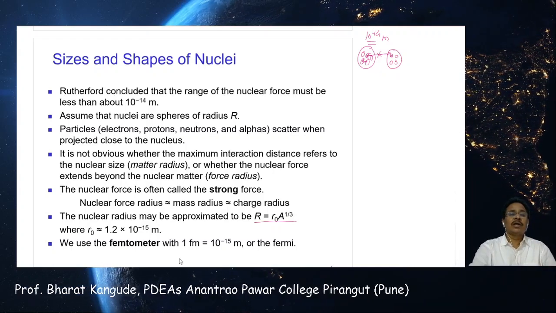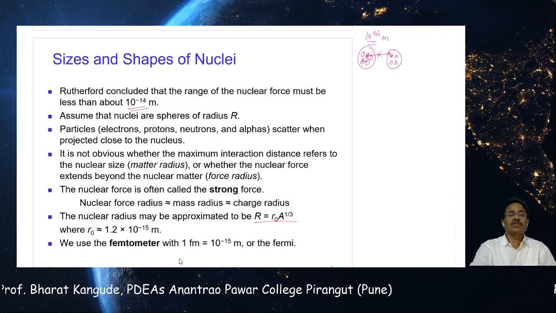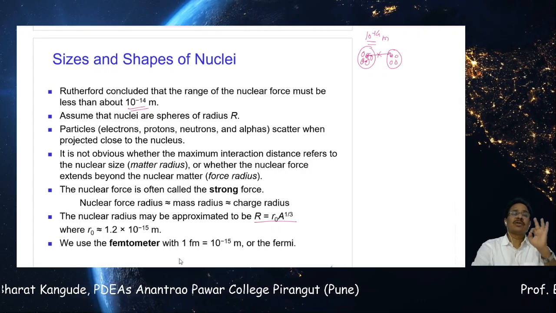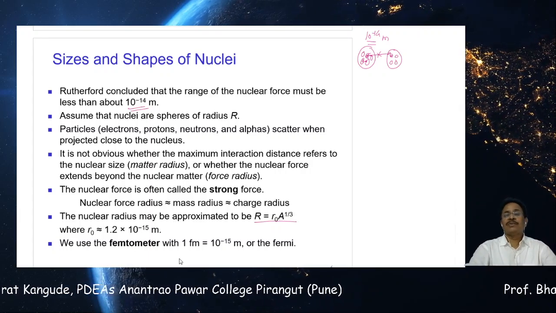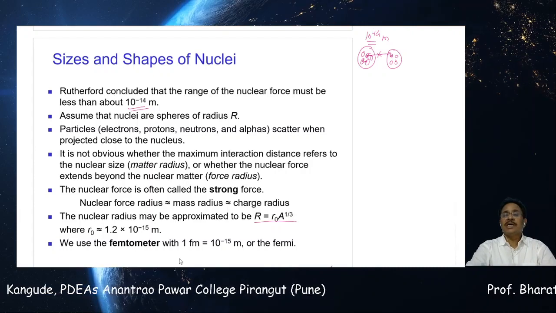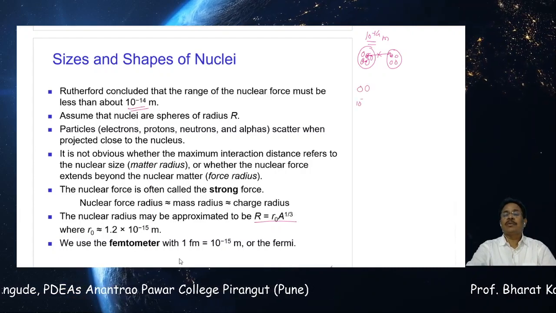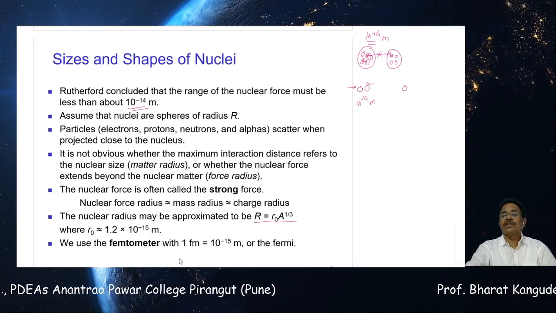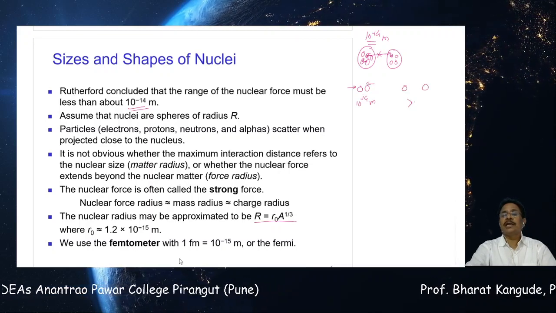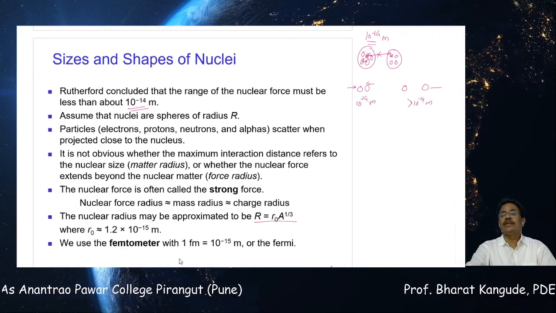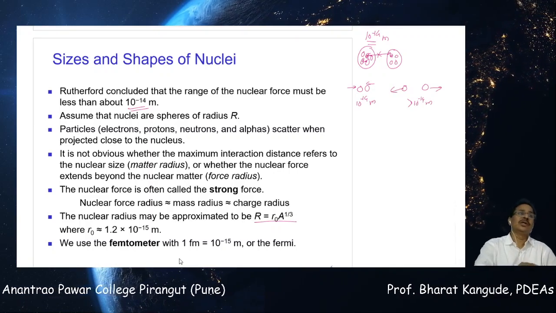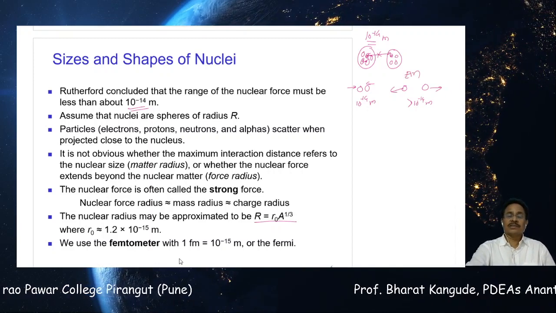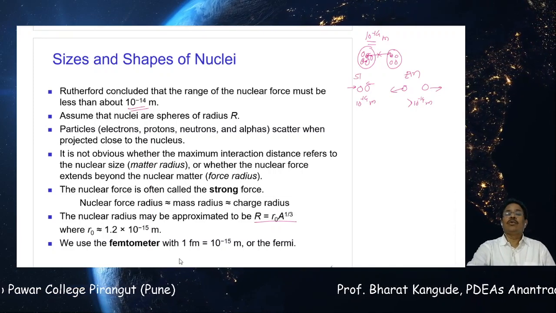That's why he drew a very important conclusion on the basis of that: 10 raised to minus 14 meters must be the range of the strong nuclear force. Beyond that range, such force doesn't exist. That means if protons are kept at a distance of 10 raised to minus 14 meters, they attract each other. Same protons, if they are separated at a distance greater than 10 raised to minus 14 meters, then these protons repel each other. So here is the electromagnetic interaction, and here this is the strong nuclear interaction.